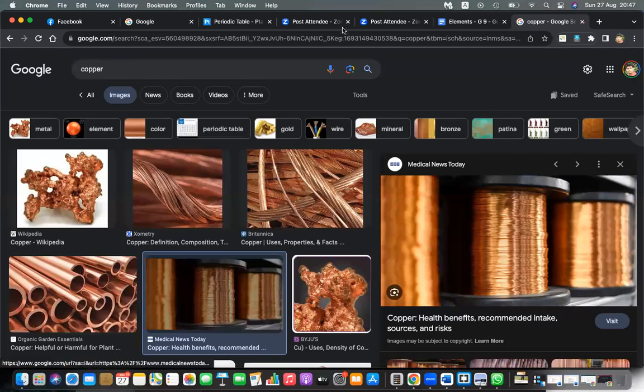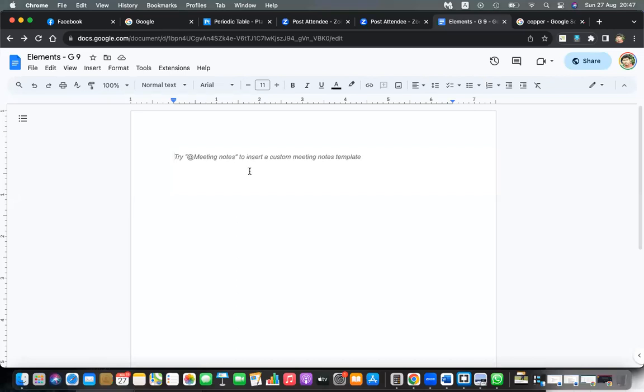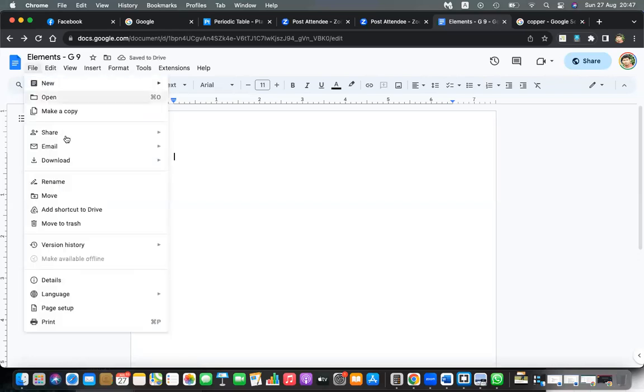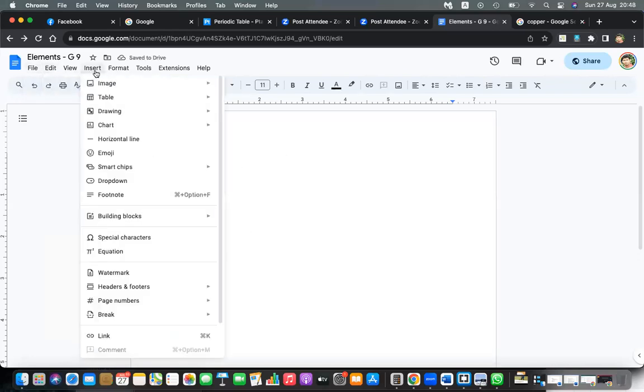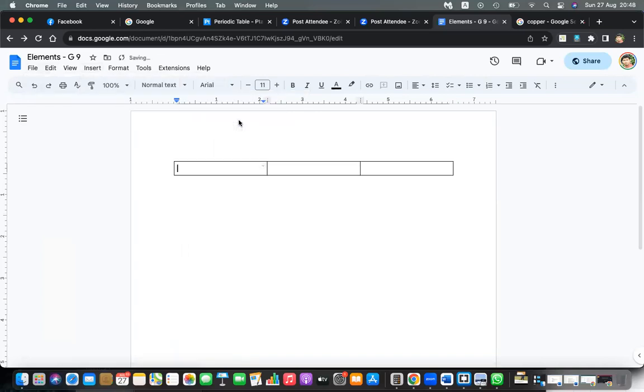Then go to the document that I have shared. Then put one copper. Okay, let's put it in a table, right? Copper. Then paste this image.